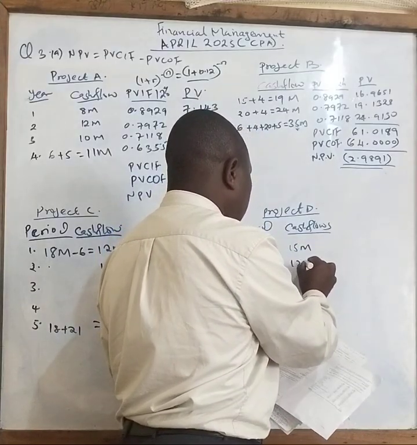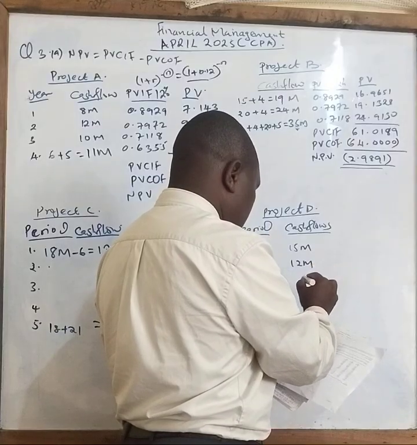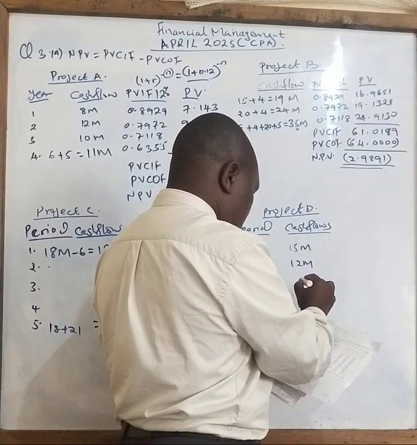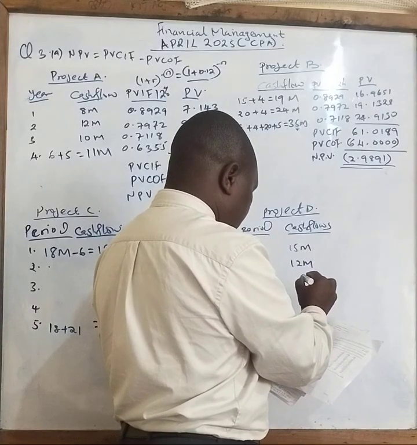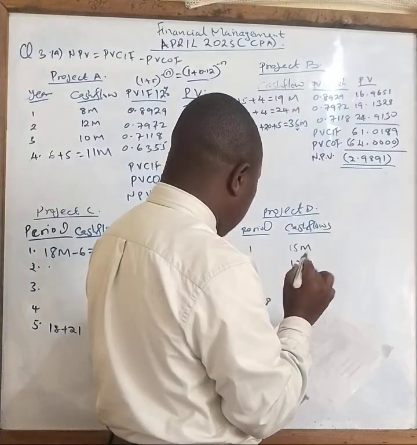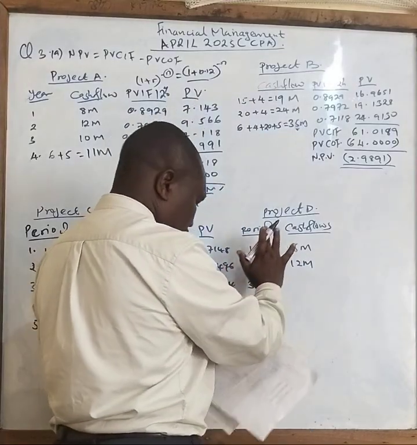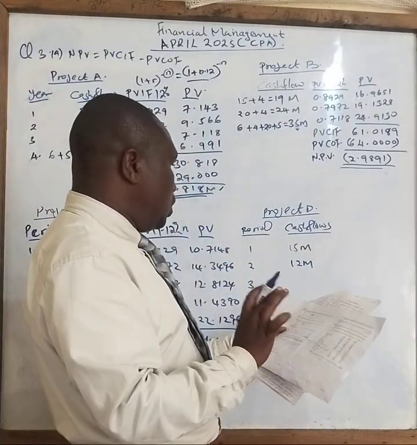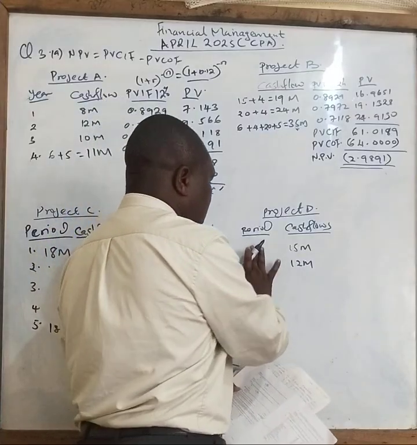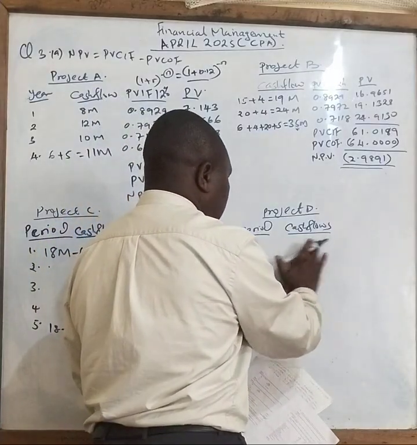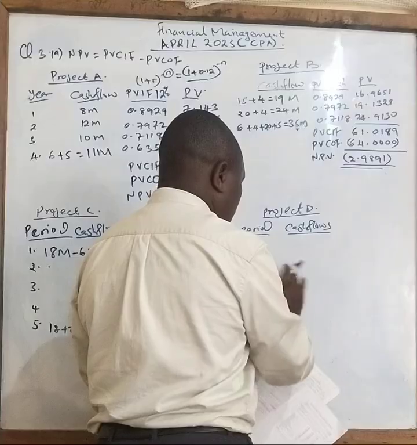15 million, 12 million. They are saying year 2, so there is no year 1 in this case. So we have only year 2.